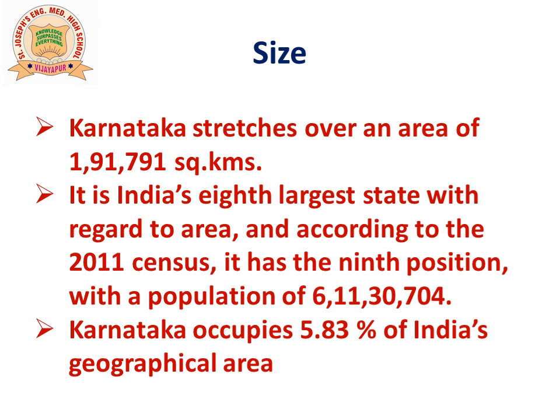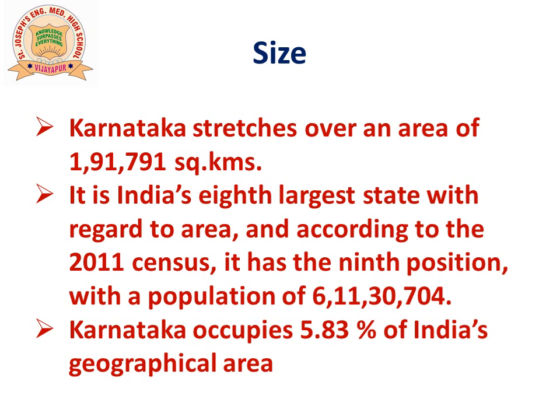Now, we shall see about the size of Karnataka. Karnataka stretches over an area of 1,91,791 square kilometers. It is India's 8th largest state with regard to area. And according to the 2011 census, it has the 9th position with a population of 6 crore 11 lakh 30,704. Karnataka occupies 5.83% of India's geographical area.